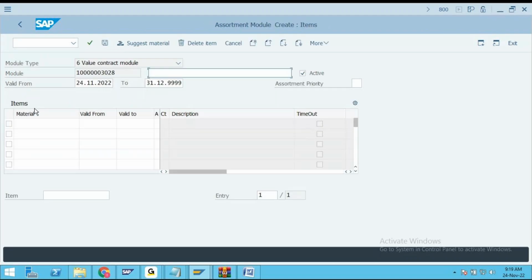So here, just say enter, and here, my friends, as I told you, you have to specify which materials are to be ordered by that customer. That's what we have to specify. Which materials must be ordered by that customer. That is what the system is asking for here.